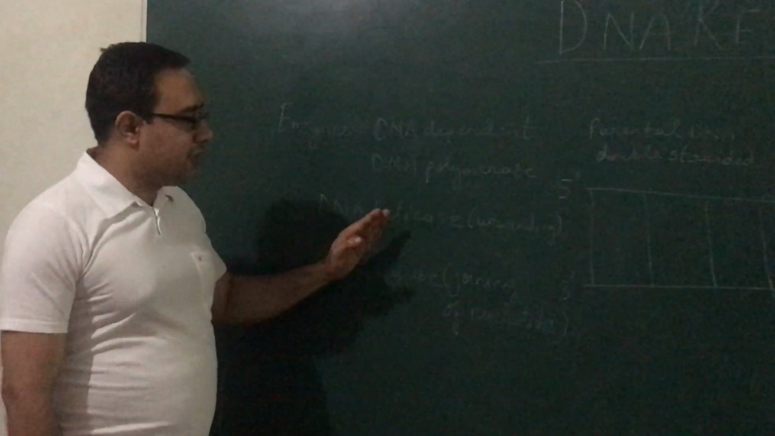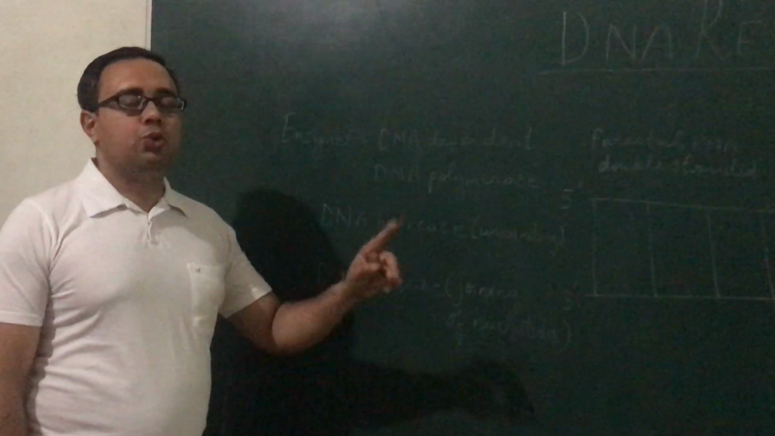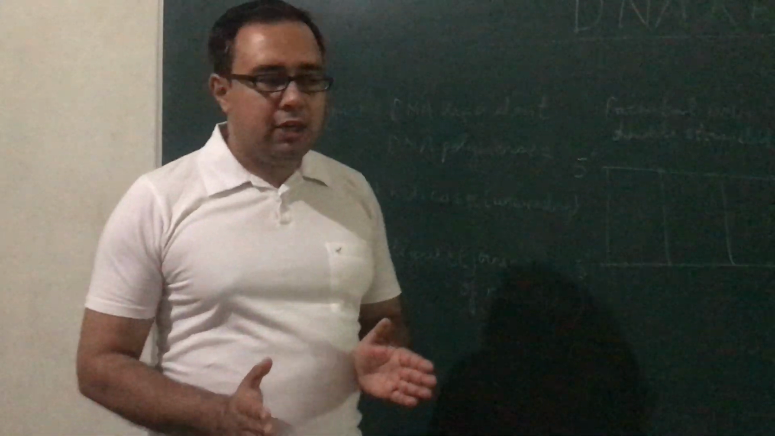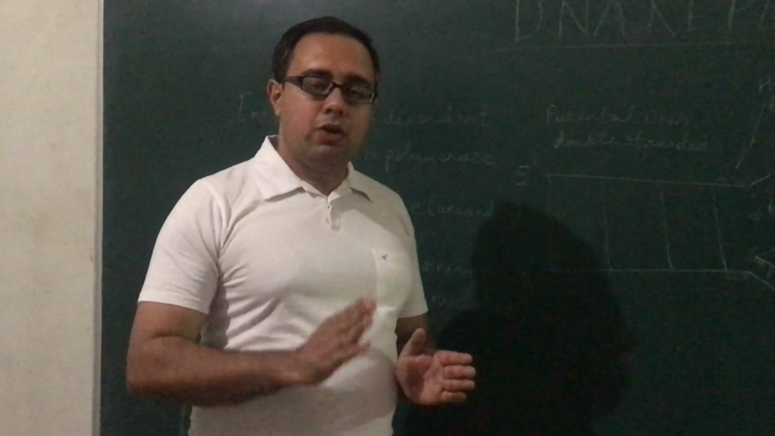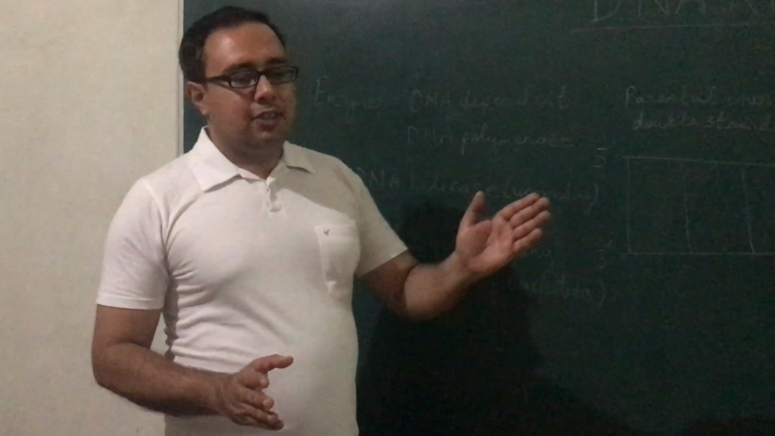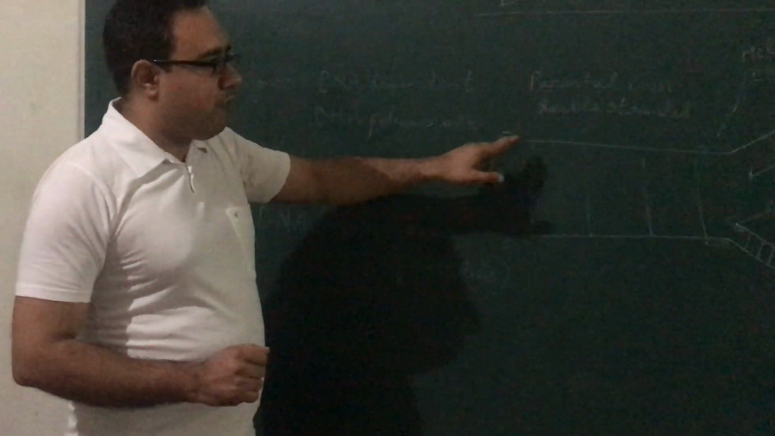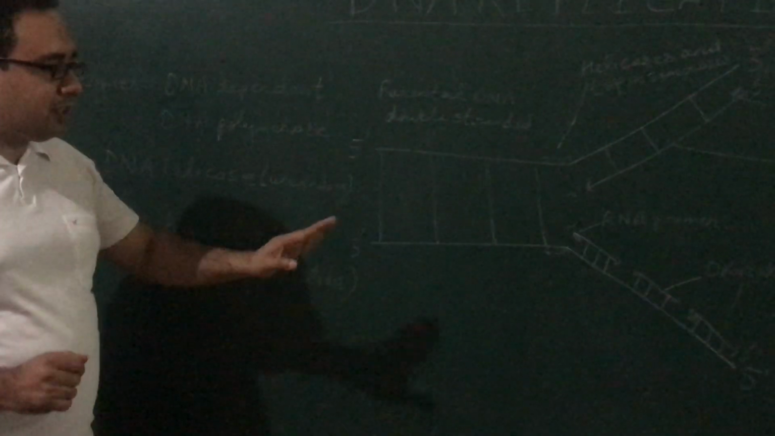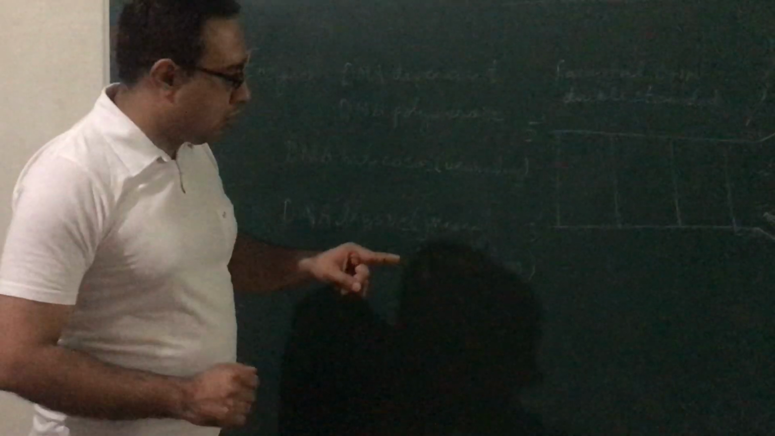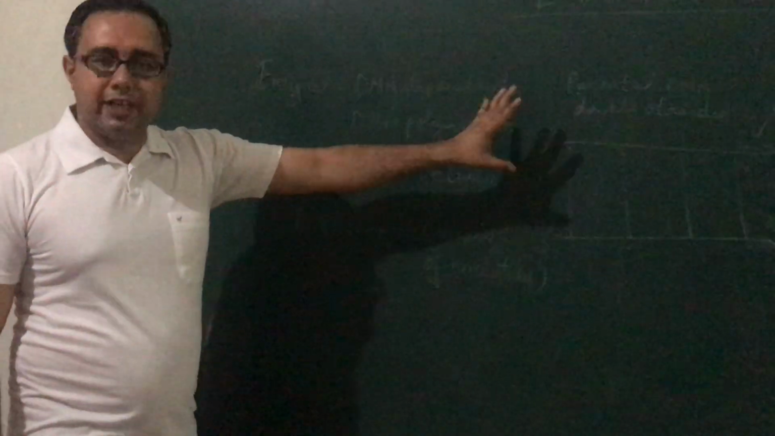What is the function of DNA helicase? The function of DNA helicase is to unwind the two strands of DNA. As we all know, DNA is double stranded and contains two strands. Both these strands run in anti-parallel direction, like one strand runs in 5' to 3' direction and the other strand runs in 3' to 5' direction. So the function of the DNA helicase enzyme is to separate these two strands.